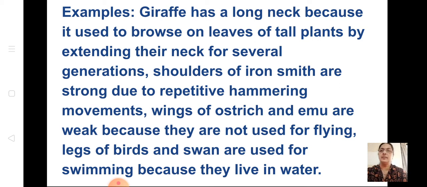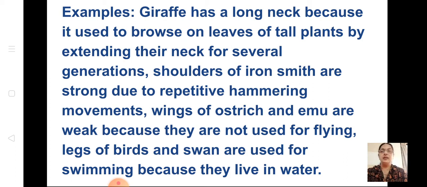Giraffe has a long neck because it used to browse on leaves of tall plants by extending their neck for several generations. The first example is this. This also you have to tell. What is Lamarckism? This question was not asked last year and the previous year, so you can expect this question in 3 marks also. Explain Lamarckism by giving examples.